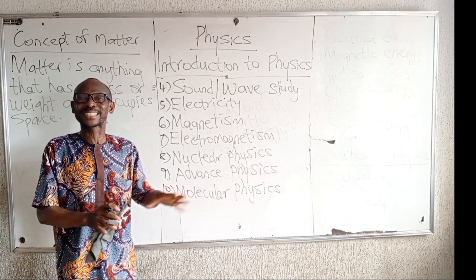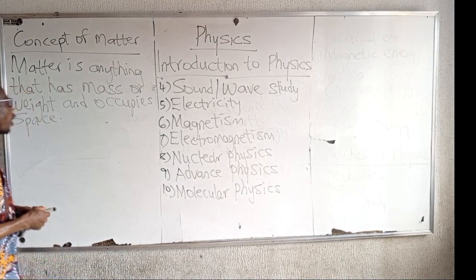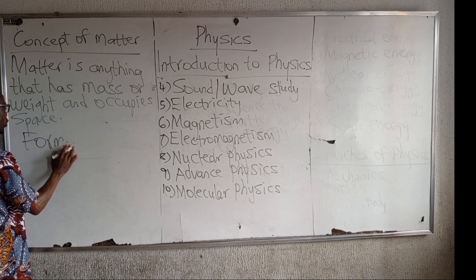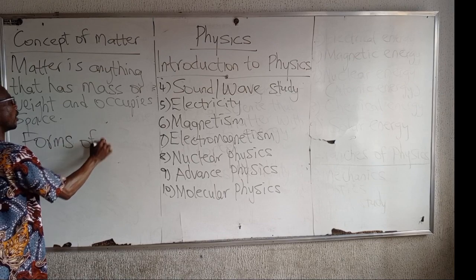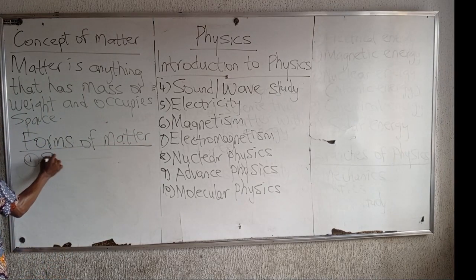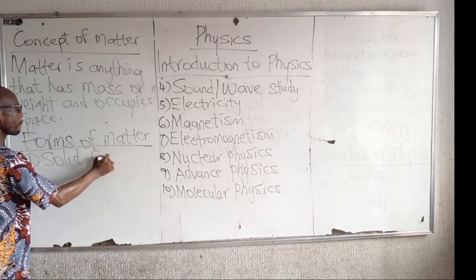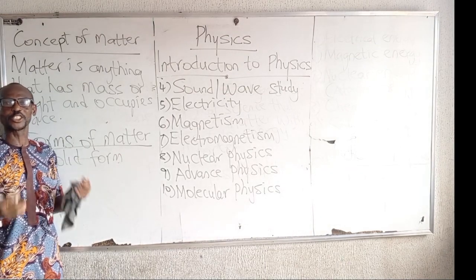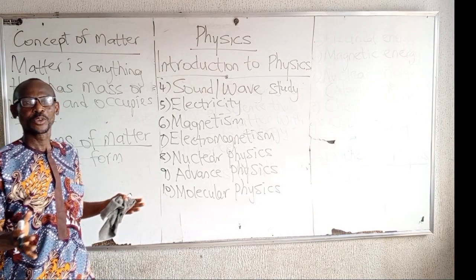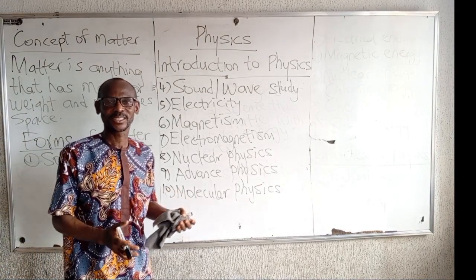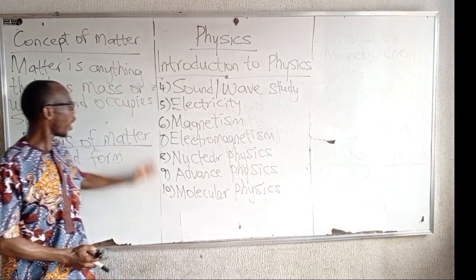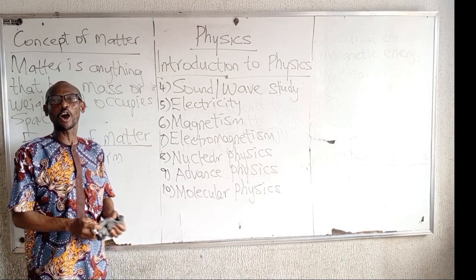We may have matters that are what? Solid forms of matter. Matter can exist in solid form. Examples of matter in solid form: you have your eyes. You have the marker I'm holding now. The board we are seeing now. They are all solid.